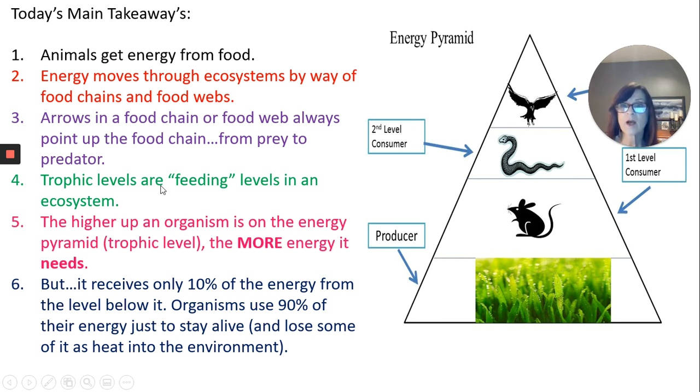Trophic levels are feeding levels, and the higher up an organism is on the energy pyramid, the more energy it needs, but it's only going to get about 10% of the energy from the trophic level below it. Only 10% of the energy gets passed up from one level to the next, meaning there's less food available, so there are fewer and fewer organisms. So really this might be 3 mice for 2 snakes for only 1 hawk kind of thing.